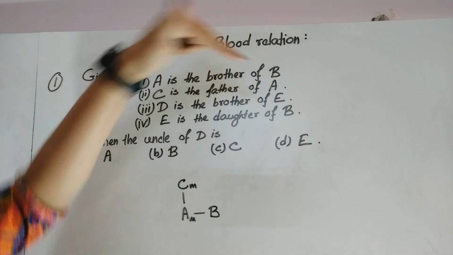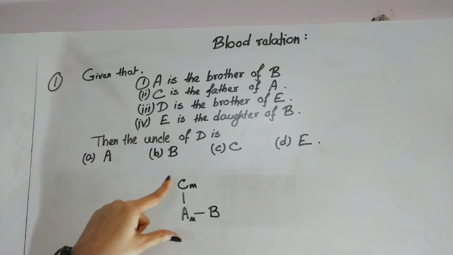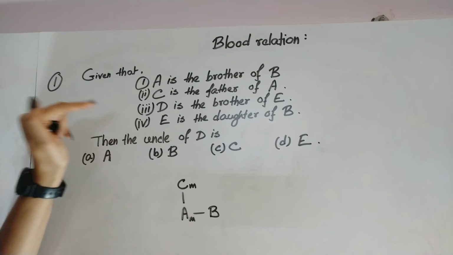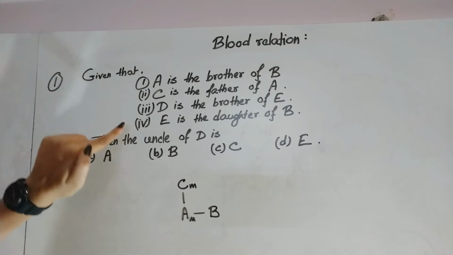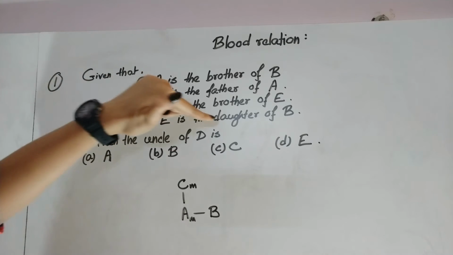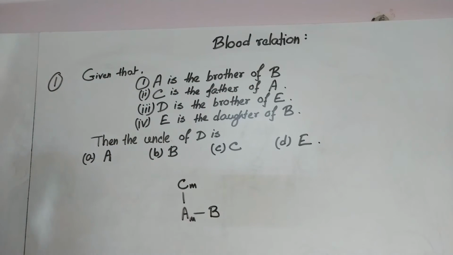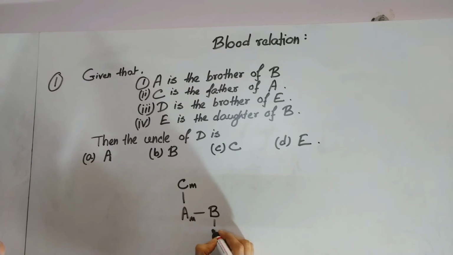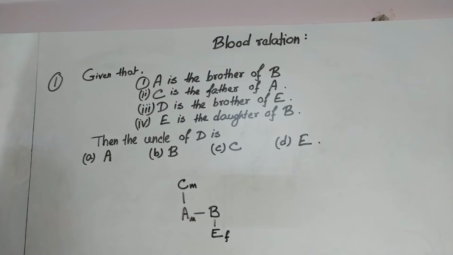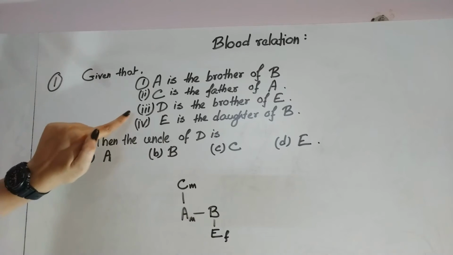D is the brother of E. See, we cannot say anything about D and E here, so let's check it later. Now, number 4 is E is the daughter of B. Therefore, E belongs to the next generation of B, and as she is the daughter, therefore she is a female person. Okay. Now we can check number 3.